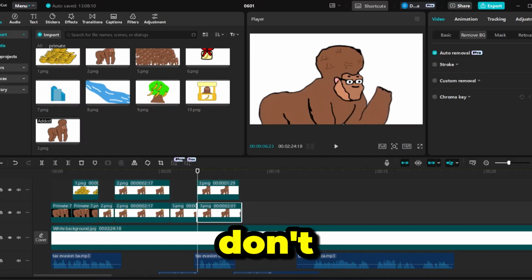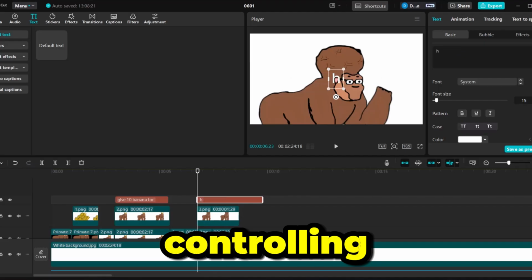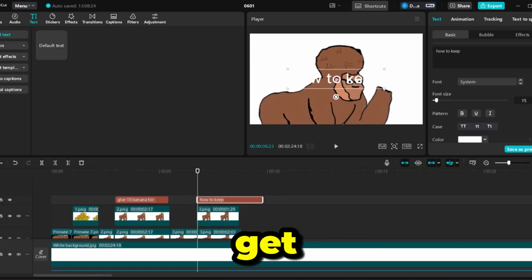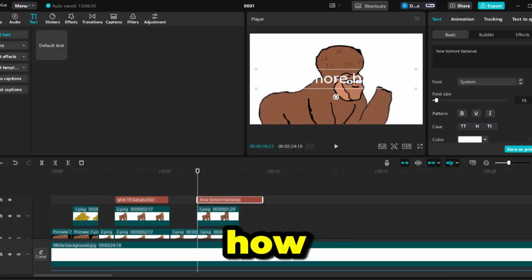This time, notice how we don't have any need to do much. I'll keep more bananas, then we add text. Control N. How to do more bananas. How to more bananas.